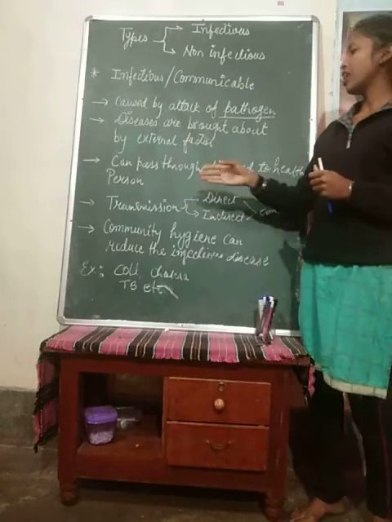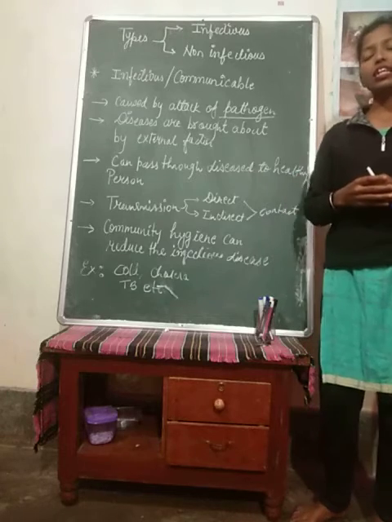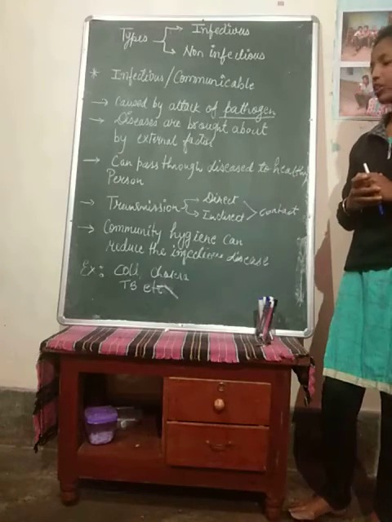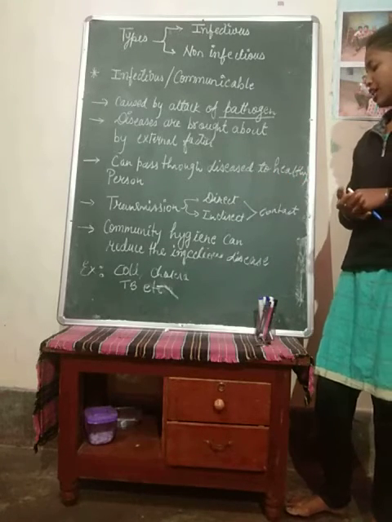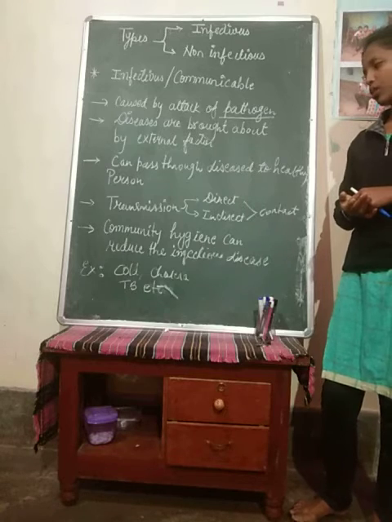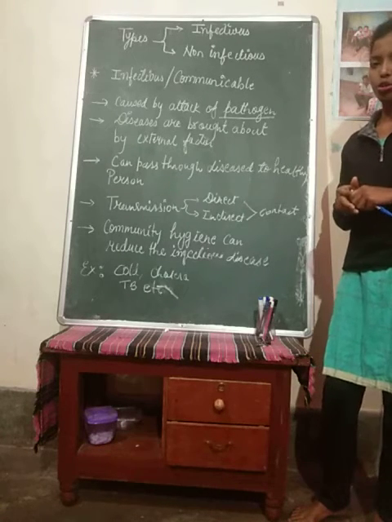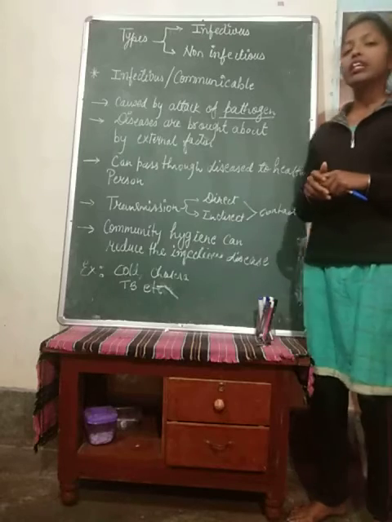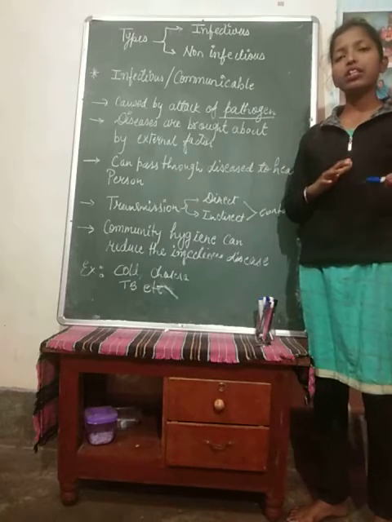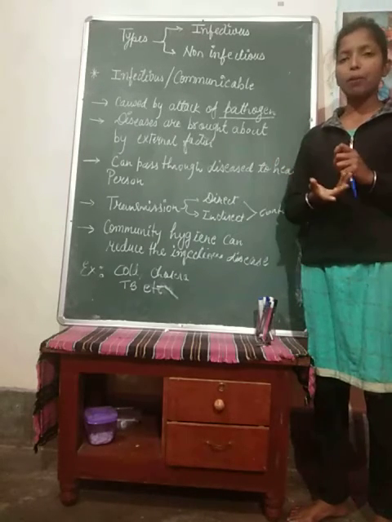Next is transmission. There are two ways of transmission, the direct way and the indirect way. Directly, if the person comes in contact, and indirectly also. Directly how? A very good example is corona.